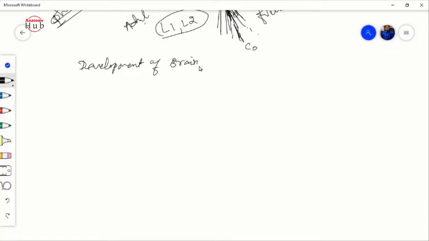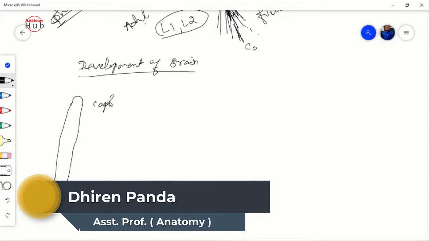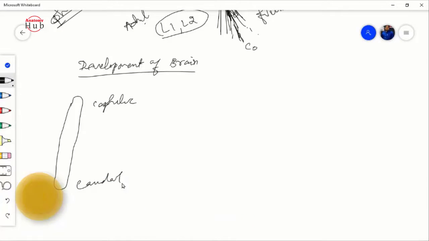After the spinal cord, if you see the development of the brain, we have to consider the neural tube first. As I have already told you, this is the neural tube, and we can divide it into a cephalic end and a caudal end. The caudal end is towards the cloacal membrane, and the cephalic end is towards the buccopharyngeal membrane, or the precaudal plate.